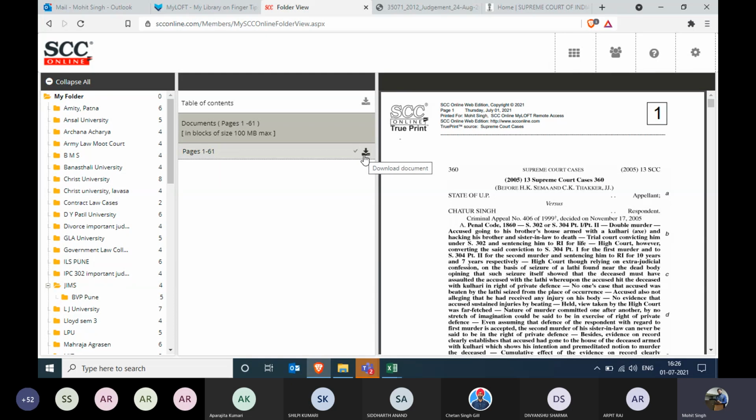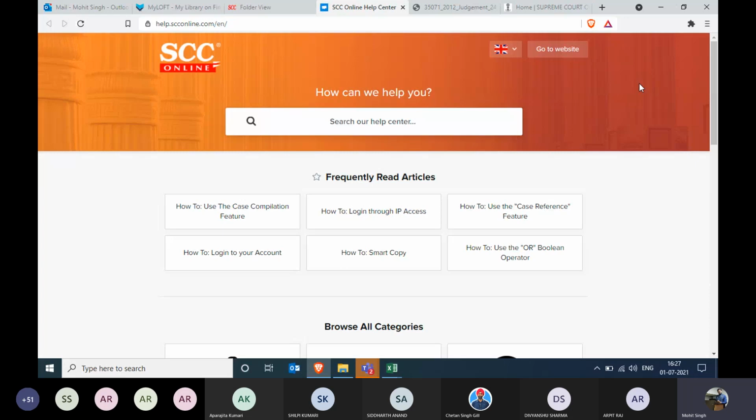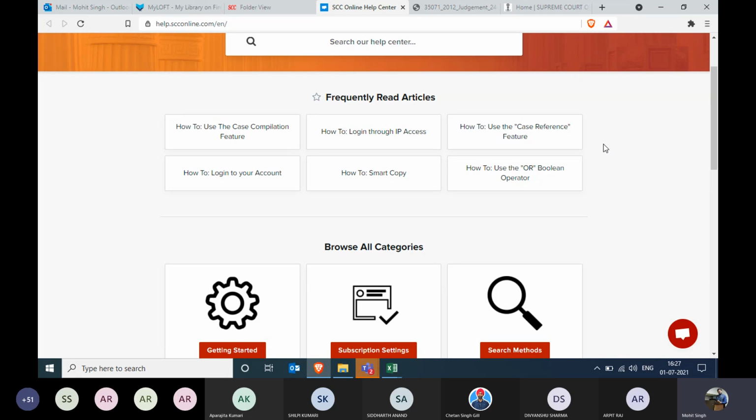I hope this will save a lot of time for you students, and I guess it will be a very beneficial feature for you. If you have any confusion for this case compendium, please let me know. Otherwise, post session, you can view the recording or you can go to this help center, which contains the video representation and document representations of how you can create your online folder, create your compendium, advanced search, or whichever feature you're looking for. You have everything available on the help center as well.